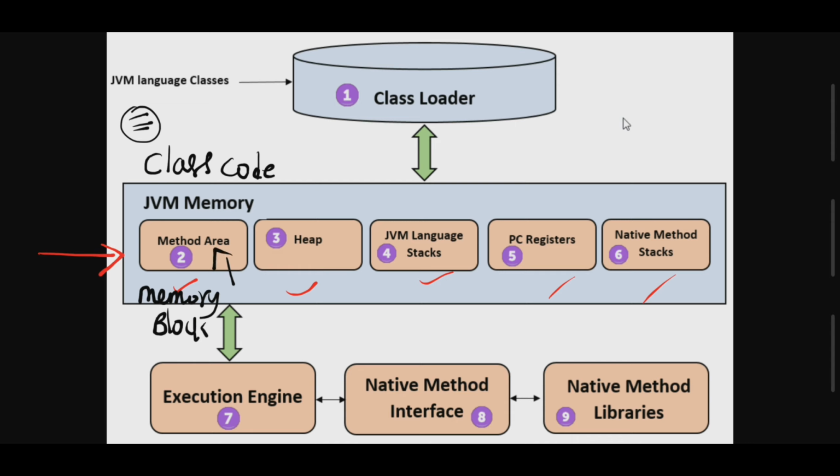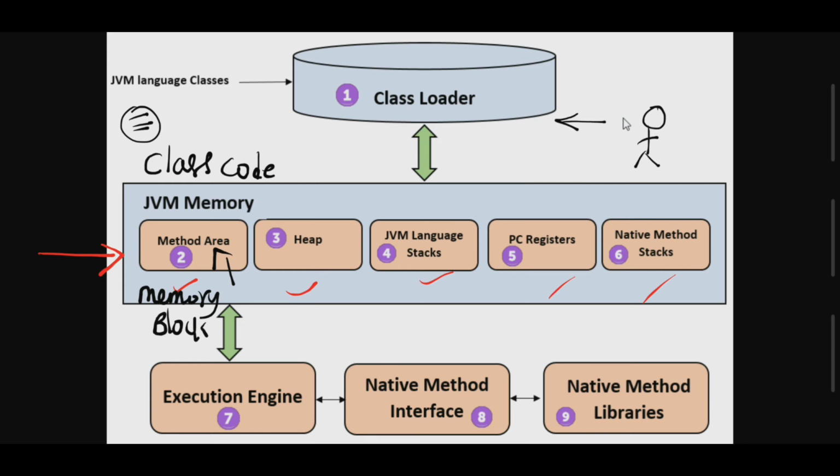Okay, so the best example: if you go to an airport, first the person is verified by the security department, and after that the luggage is taken by particular people. These people take care of your luggage, right? In a similar manner, the method area is nothing but a memory block which stores program code or class code. That means the code of the variables and the code of the methods in the Java program, right?